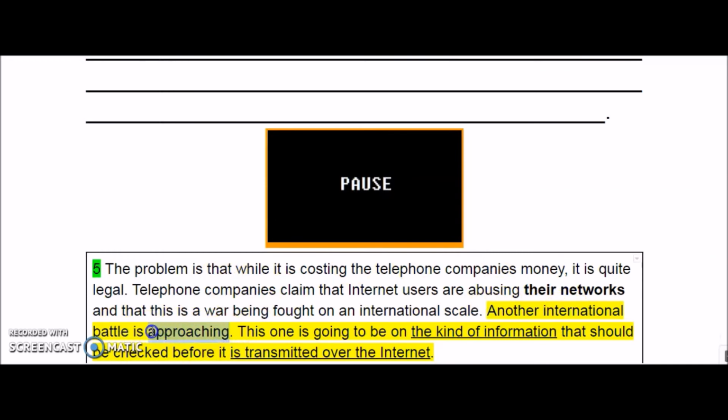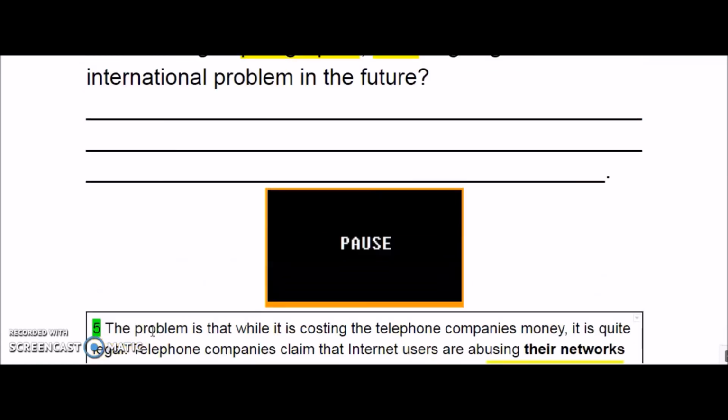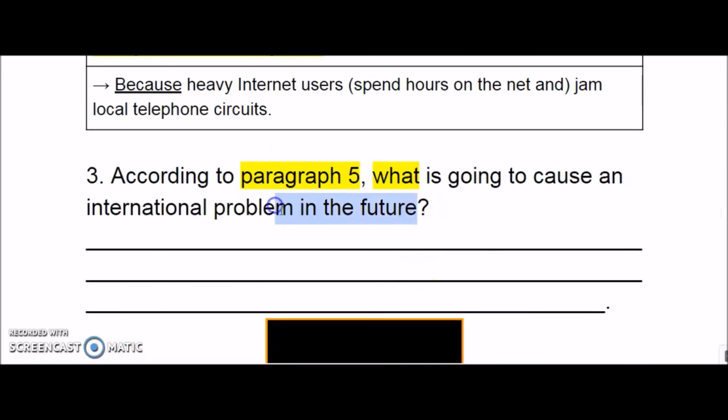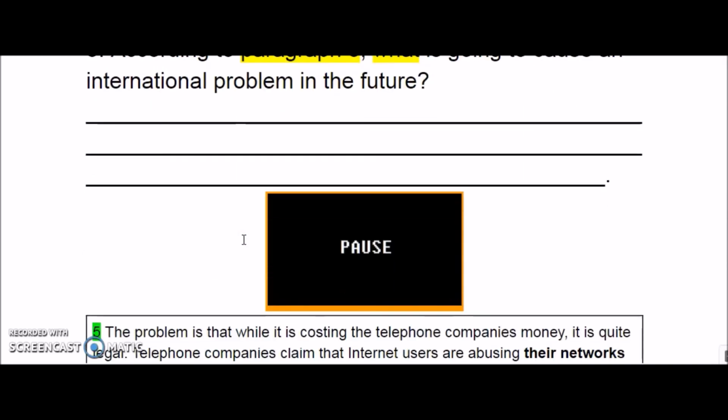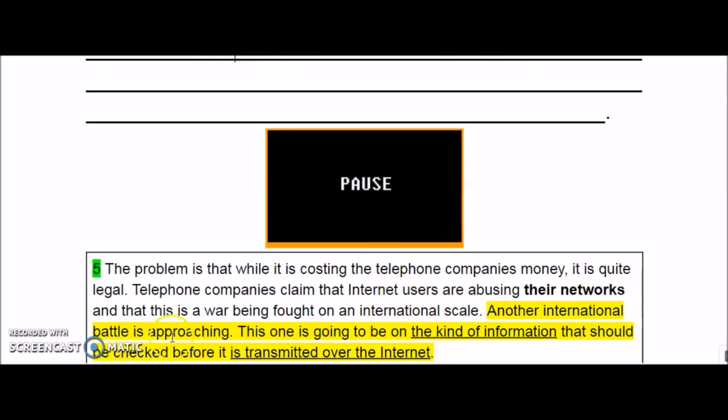So here, as you can see, it is important to know the meaning of approach. I mean, a kind of event will happen soon, right? So that's why it says in the future. Okay, an international problem, we have here international battle is approaching, right?